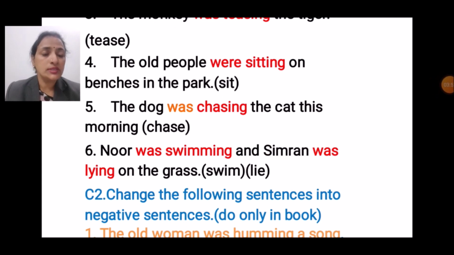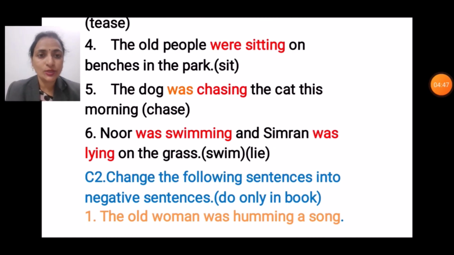Sixth, Noor was swimming and Simran was lying on the grass. Here two verbs are there, swim and lie. In first one we will write swimming and second one we will write lying. But Noor is only a one girl, that's why we wrote there was. And SWIM, swim. और लास्ट लेटर के पहले क्या है? वोवल आई, इसलिए लास्ट लेटर क्या हो गया? डबल. स्विमिंग, SWIMMING, स्विमिंग. लाइंग, दो वोवल्स हैं तो लास्ट में ई है, ई को हटाकर और आई और ई को हटाकर क्या करेंगे? LYING, लाइंग. दिस इज द एक्सरसाइज ऑफ पास्ट कंटिन्यूअस टेंस.